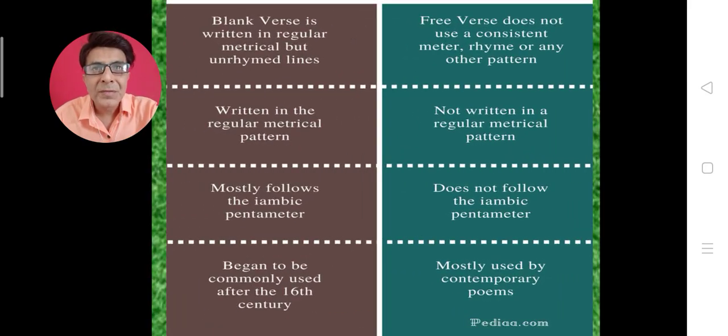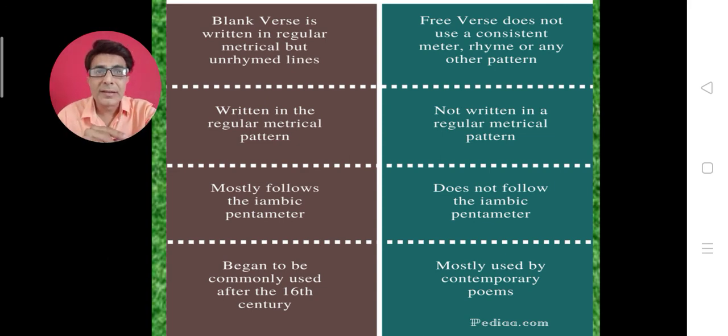So friends, now let's conclude by saying that blank verse is written in regular metrical but unrhymed lines. There is no rhyme in blank verse. Free verse does not use meter, rhyme, or any pattern. On the one hand, blank verse is written in a regular metrical pattern, iambic pentameter, but in free verse there is no meter, and the poet does not follow iambic pentameter lines.